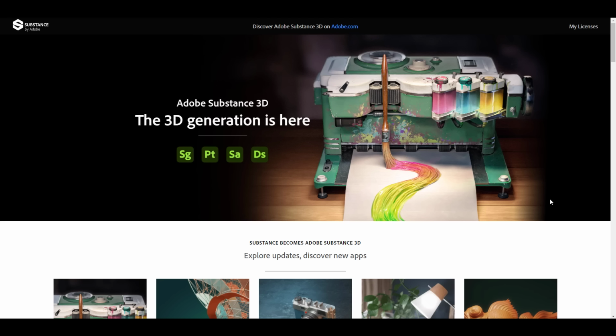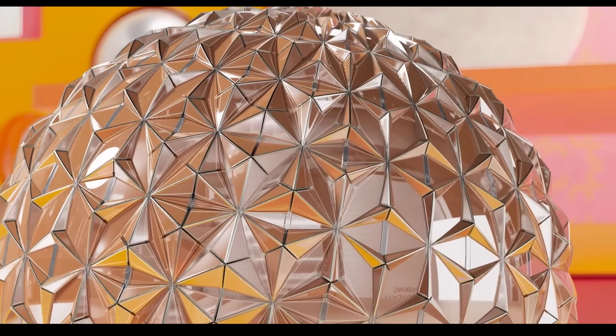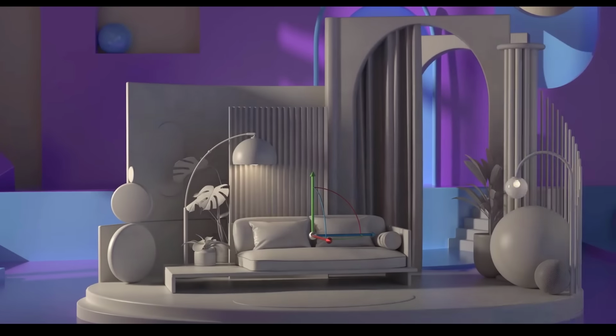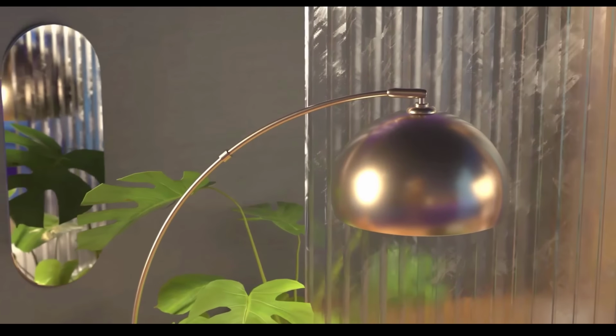So Substance3D.com is coming to an end, and this is an early call for Substance users to proceed to get all of their licenses and assets and also credits from the website right now before the end of September 2022.